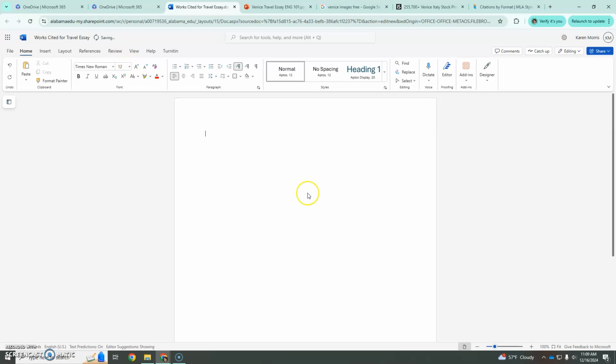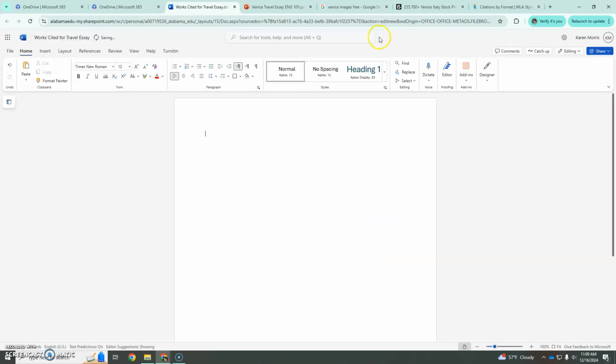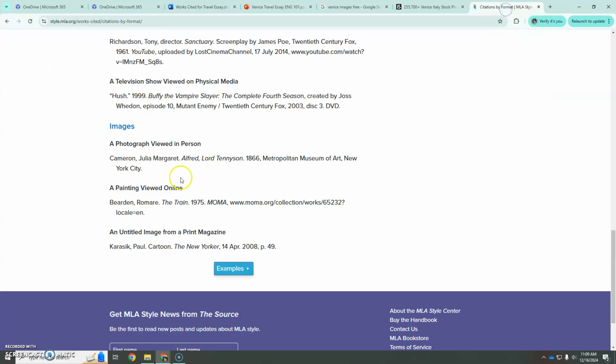I'm going to make my works cited 12-point Times New Roman, and I'm going to create a hanging indent by going to paragraph. I'm going to click this, and under indentation special, I'm going to click hanging and OK. All right, so like I said, when I looked at my how to do the works cited, here it is.